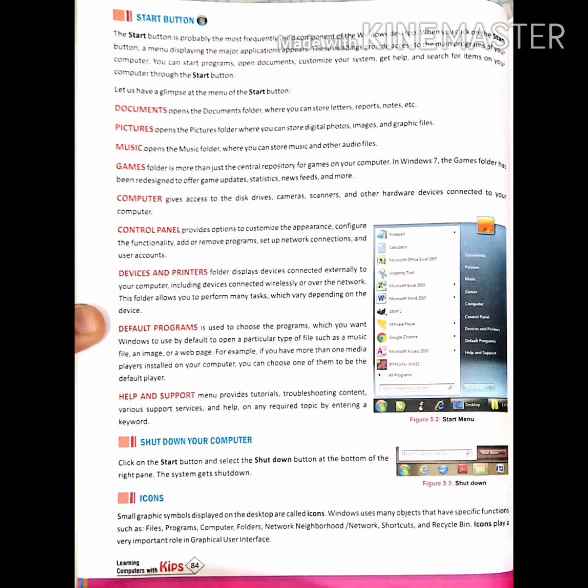The menu of the start button includes documents, pictures, music, games, computer, control panel, devices and printers, default programs, and help and support. Now, how to shut down your computer? Click on the start button and select the shut down button. There is also a shortcut key to shut down your computer, which is Alt plus F4. When you press the Alt key plus F4 together, the computer will be shut down.